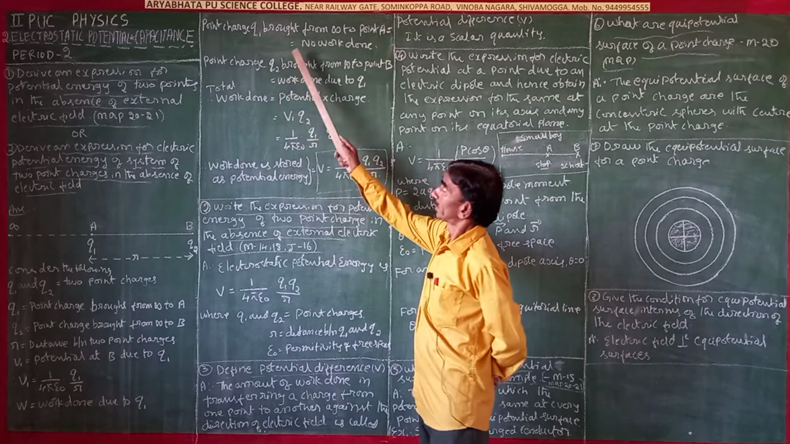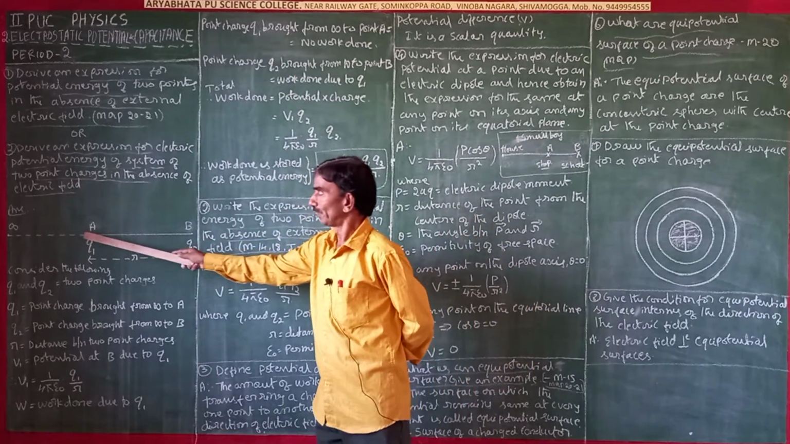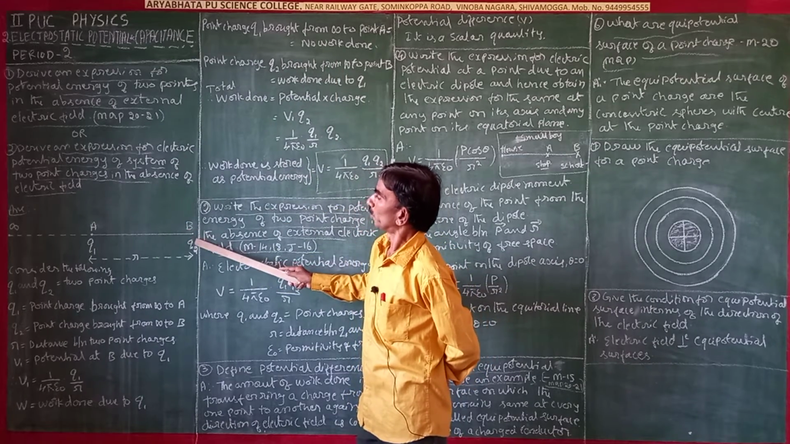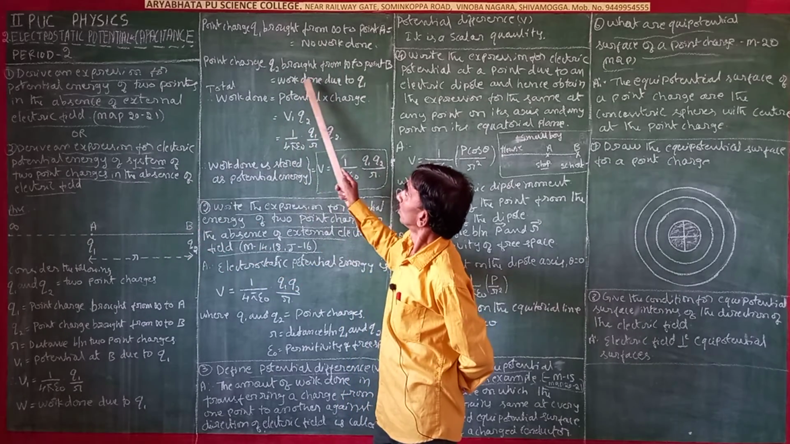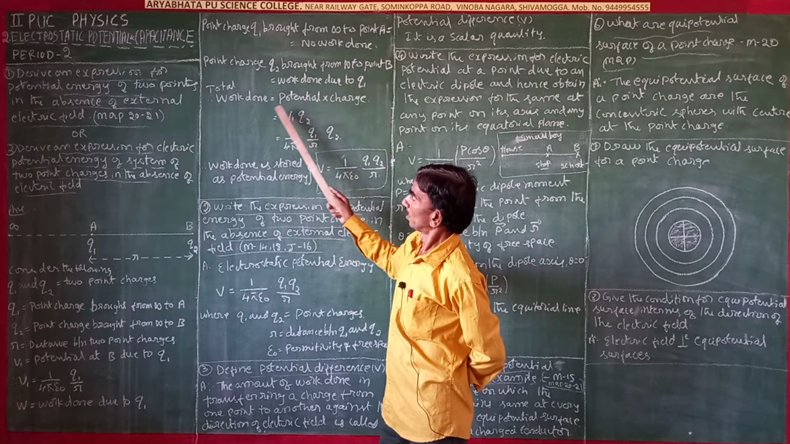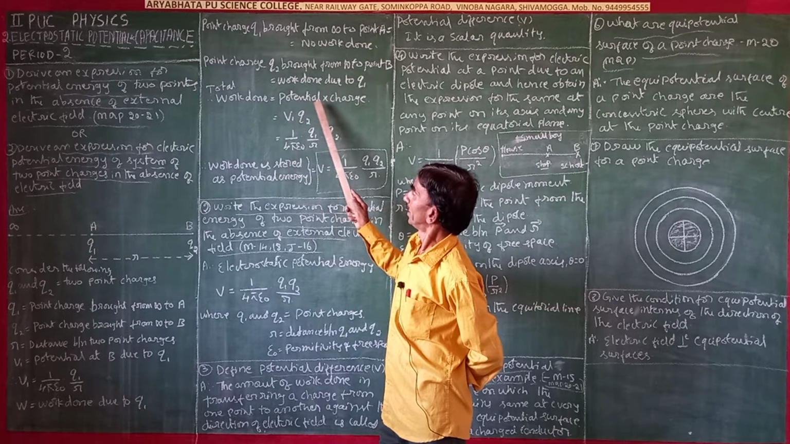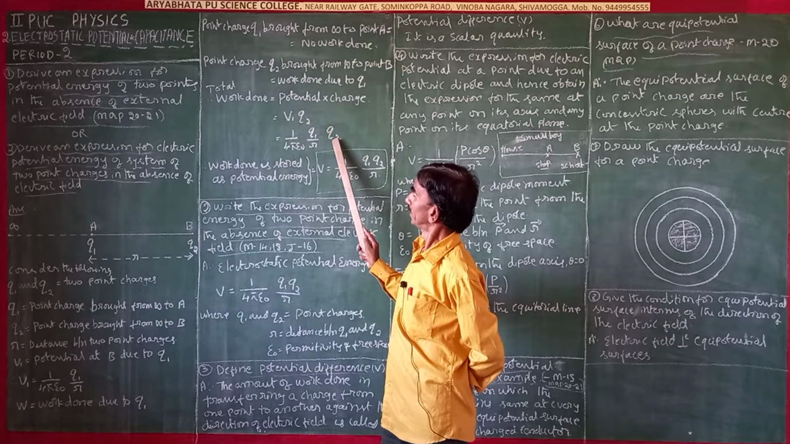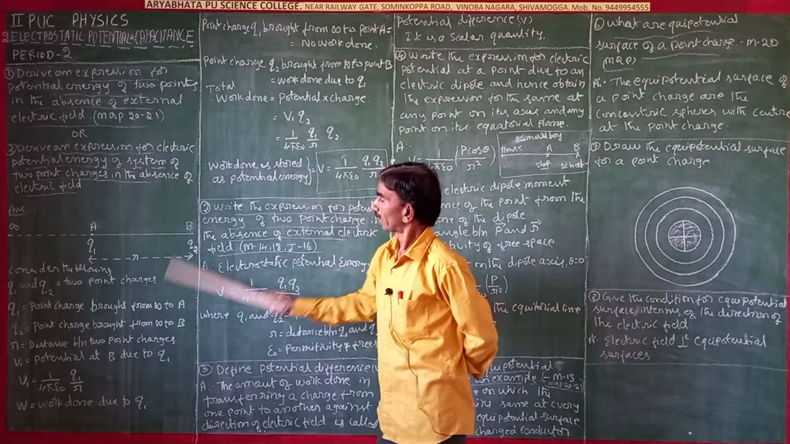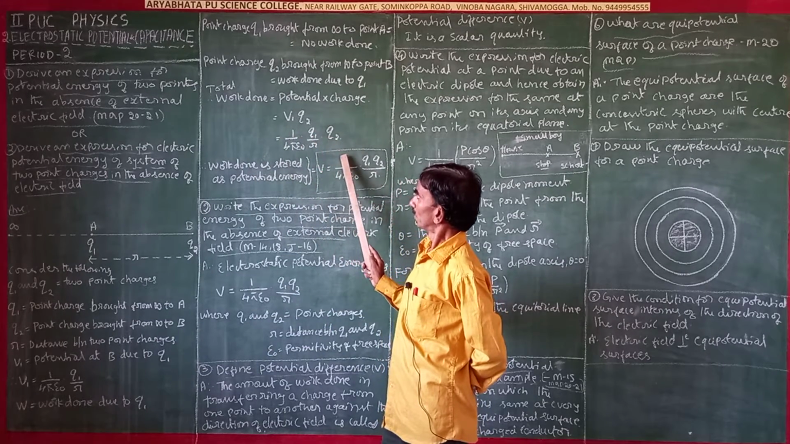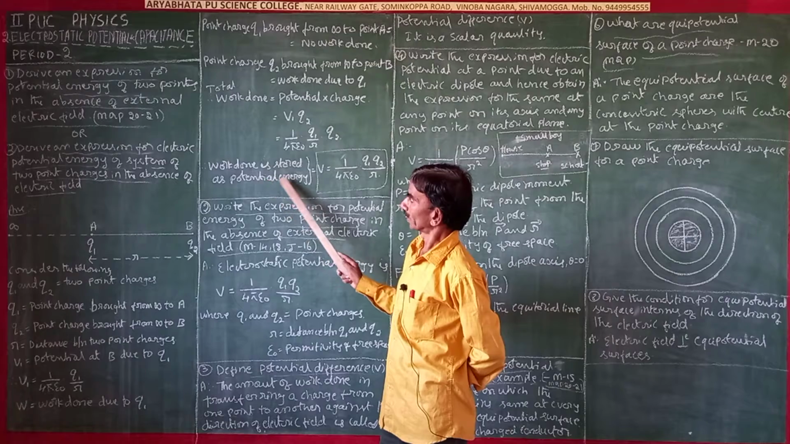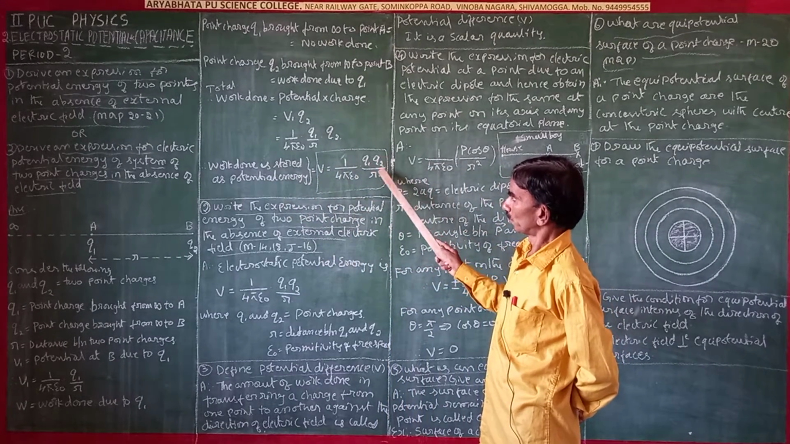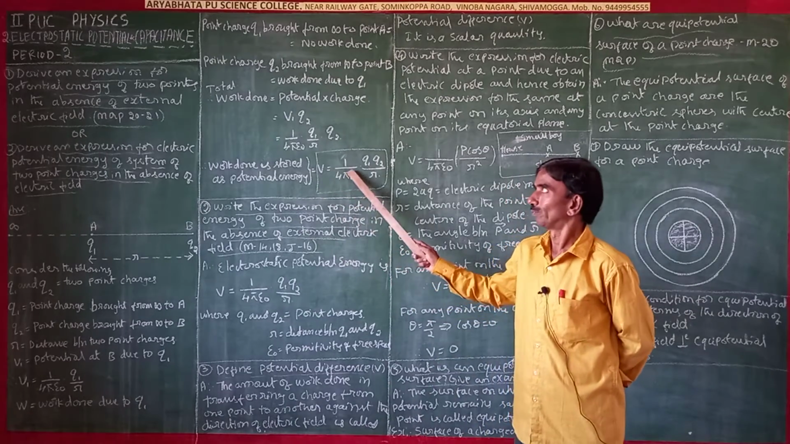Point charge Q1 brought from infinity to A, no work done. Point charge Q2 brought from infinity to point B, work done due to Q1. Total work done is potential into charge, V1 into Q2, where V1 is 1 by 4 pi epsilon naught into Q1 by R. Totally, the work done is stored as potential energy. So V is equal to 1 by 4 pi epsilon naught into Q1 Q2 by R. This is a very important expression.